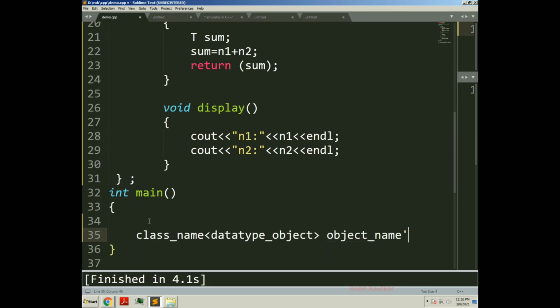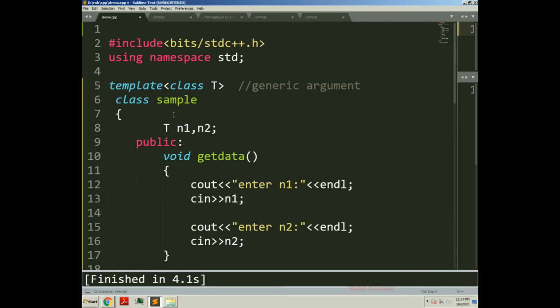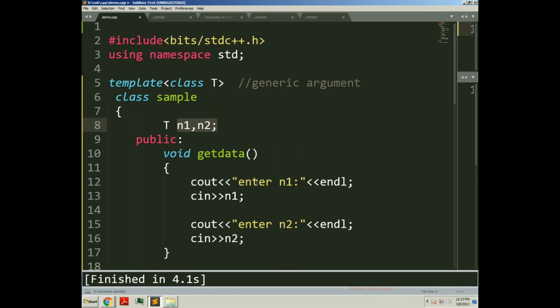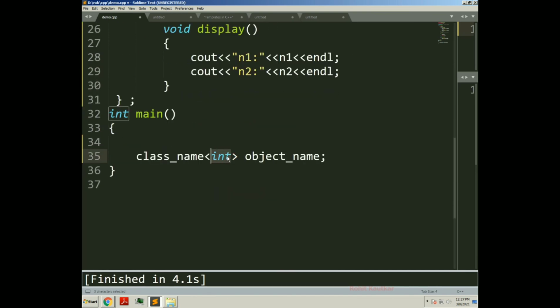What I want to say here: data type of object means, what does the object consist of? An object of a specific class will consist of the data members. Whatever data members we have within this object, for those data members we have to specify the data type here. So if I specify int here, for example, what will this object consist of? The object will consist of n1 and n2, so they will be of integer type. So total memory for this object will be allocated as 8 bytes.